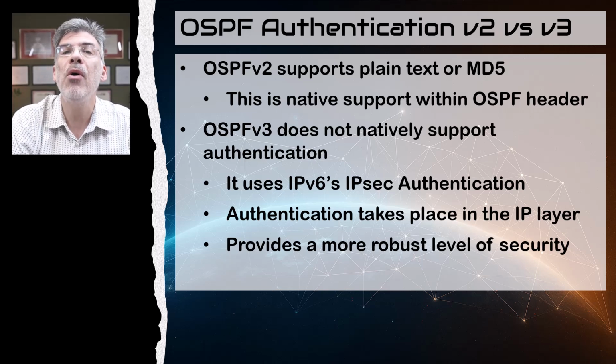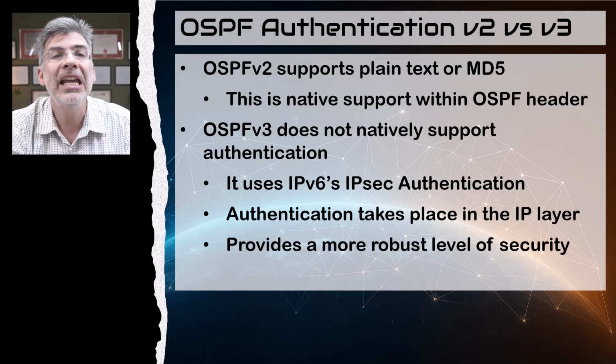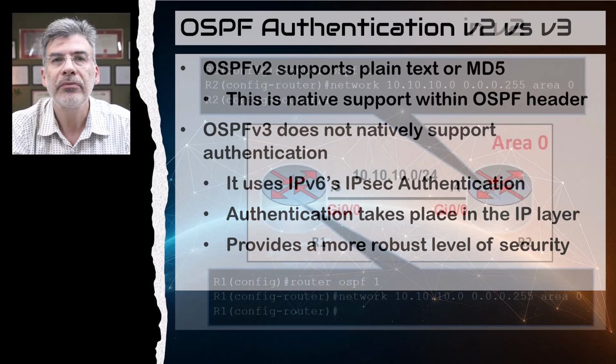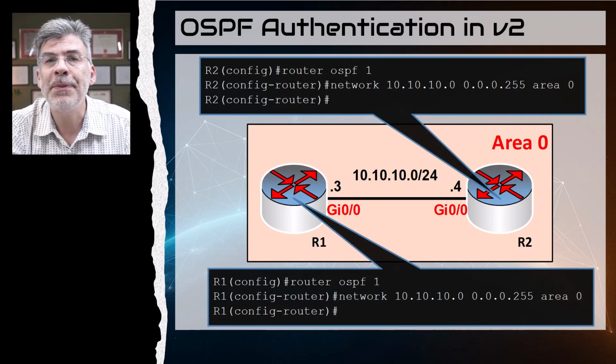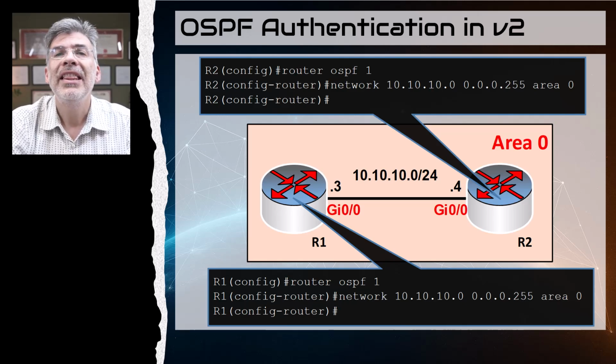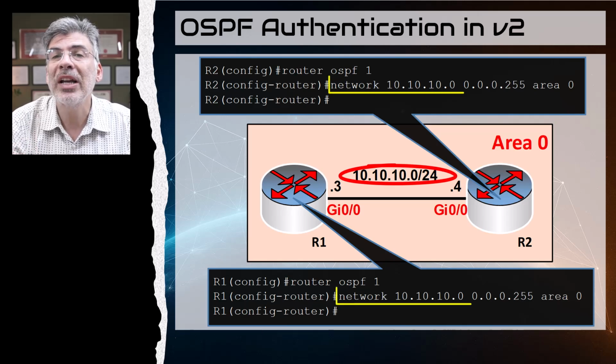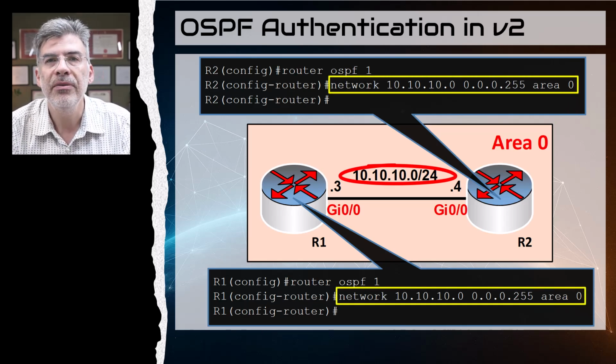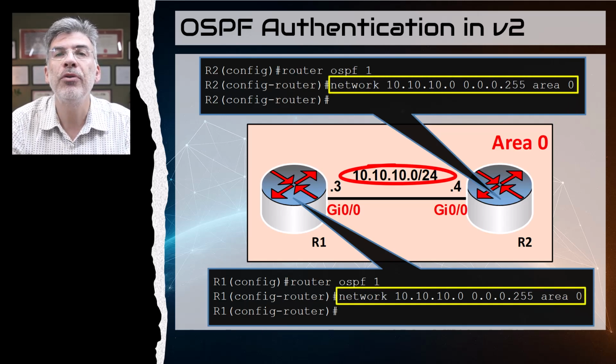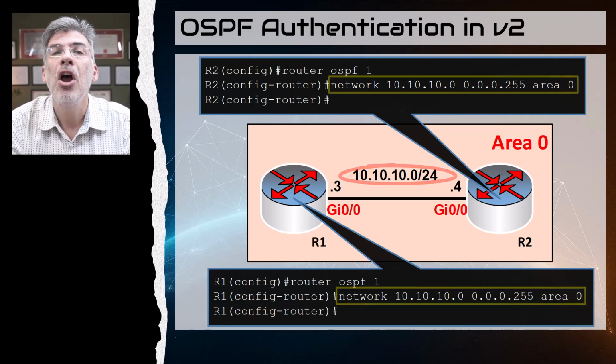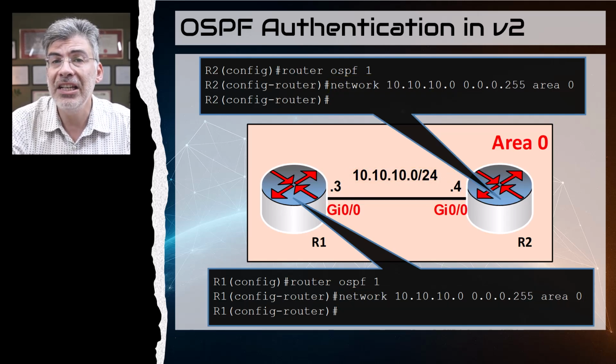Let's start with how authentication is configured in OSPF version 2. We start off with the OSPF configuration for both routers that will create the neighbor adjacency. As you can see, we are advertising this network here, the network that links the two routers together, and this makes the two OSPF routers search for potential neighbors on these interfaces. They find each other, and a neighbor adjacency is formed.